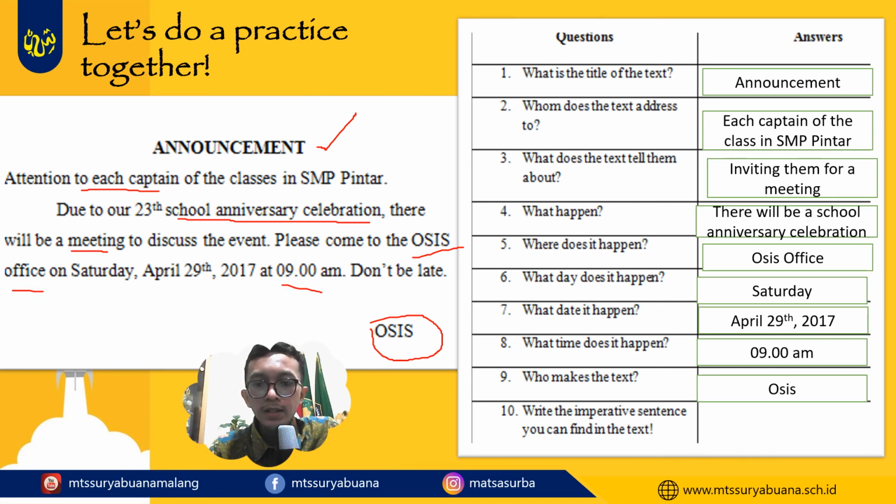Write the imperative sentence you can find in the text. I hope you still remember what an imperative sentence, or kalimat perintah, is. The imperative sentence in this announcement is which one, students? Here: Come to the OSIS office on Saturday. Alright. After we practice this kind of question, I hope when you find the same question, you can find the answer yourself.